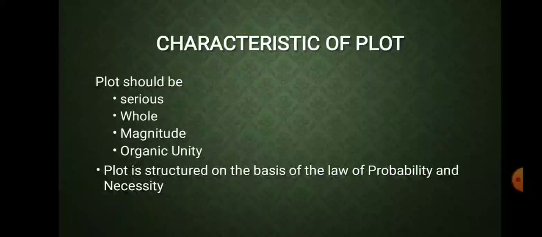Now let us talk about the next point, that is organic unity, which I have written here, that the plot should have organic unity, or it could be understood as unity of action. Now, by unity, Aristotle means that there are infinite incidents that happen to the central character.